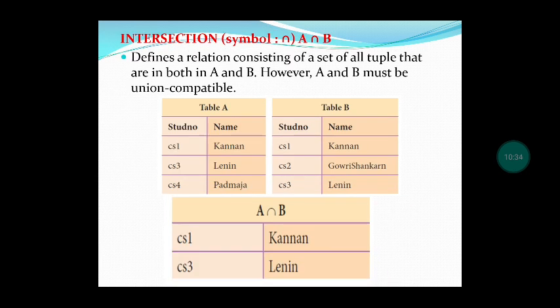Next we will go for the intersection, A intersection B, that is, whatever is common to both will be displayed. Kannan, in A table and B table, both have Kannan. Lenin is in A table and B table. Padmaja is not in table B. Gauri Shankar is not in table A. So we are getting the result of A intersection B as Kannan and Lenin.